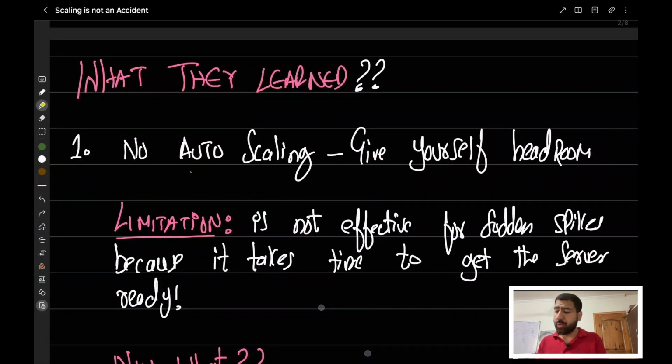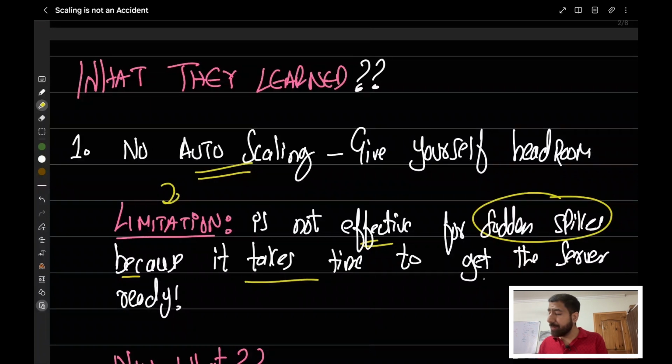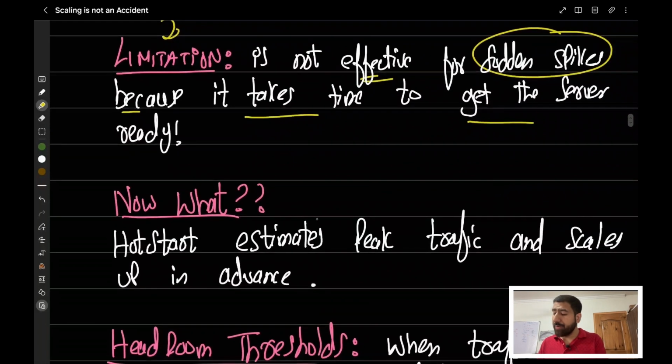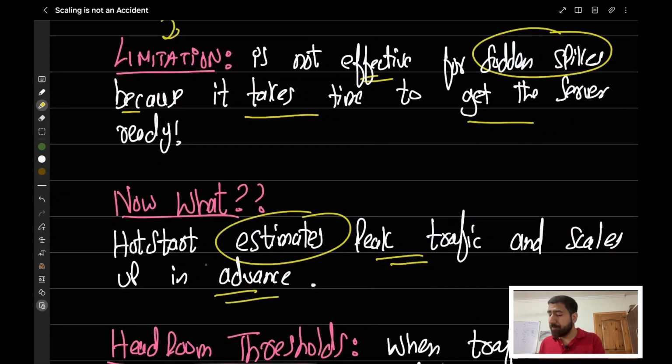The first thing that we're talking about here is auto scaling, and the limitation here is that it's not effective for a certain spike because it takes time to get the server ready, and the spike that we're talking about here is in millions. Now what they have done, they have already estimated when their peak time will be, when they will be getting the traffic, so that they can scale the system in advance.